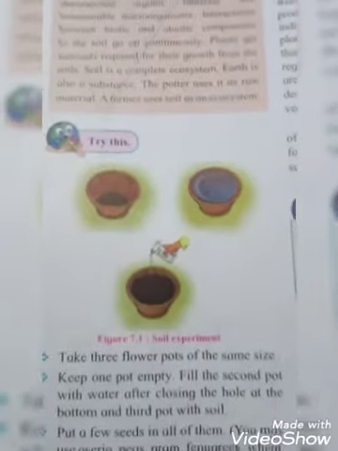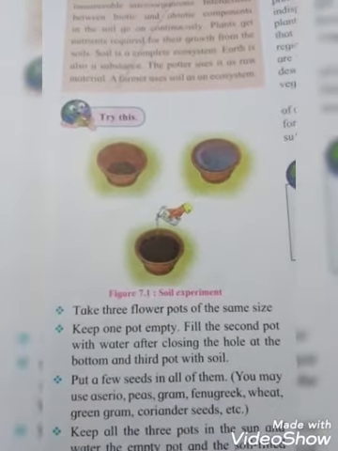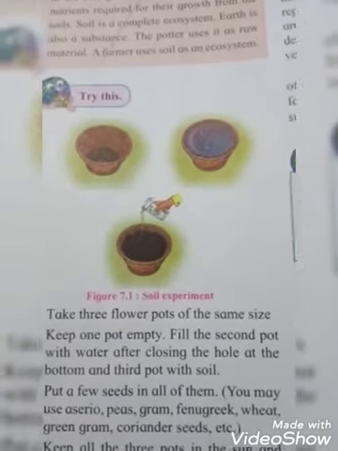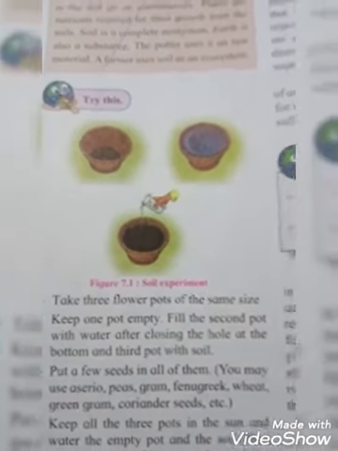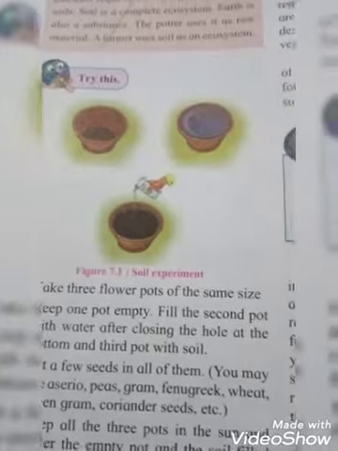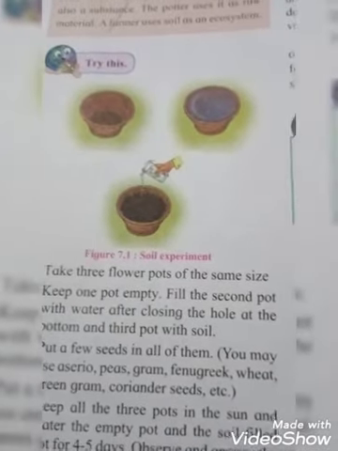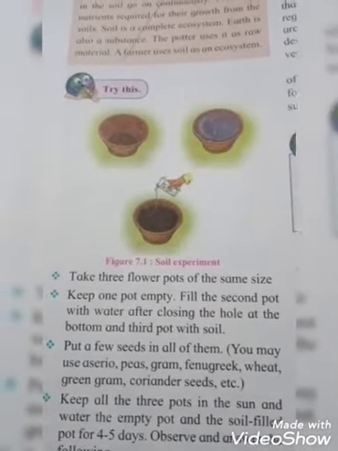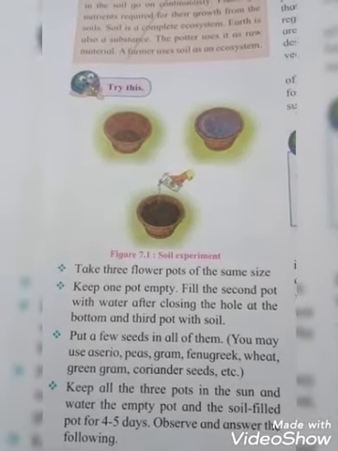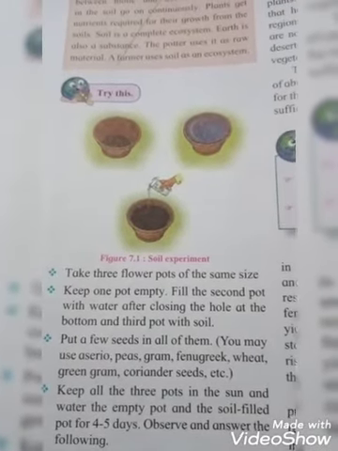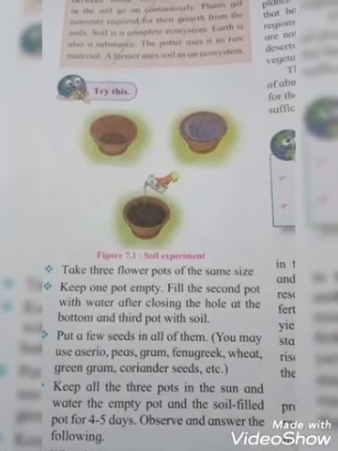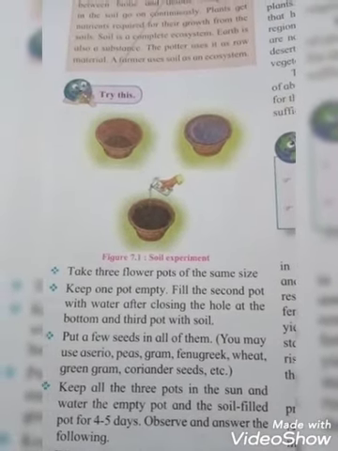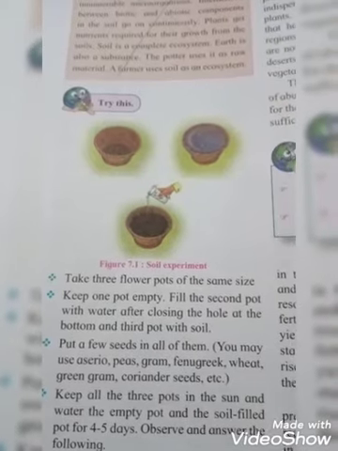Okay, try this, it is totally activity based. So see students, there are 3 pots, can you see that? Figure 7.1, soil experiment. Take 3 flower pots of the same size. So what you have to do is take the 3 flower pots of the same size, keep one pot empty, fill the second pot with water after closing the hole at the bottom and the third pot with soil.